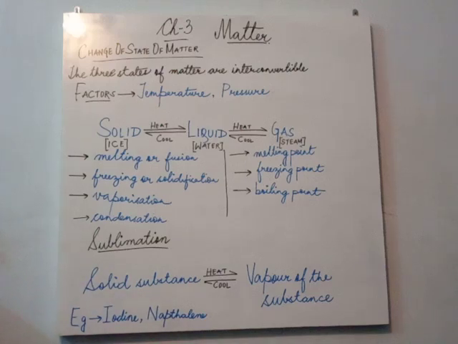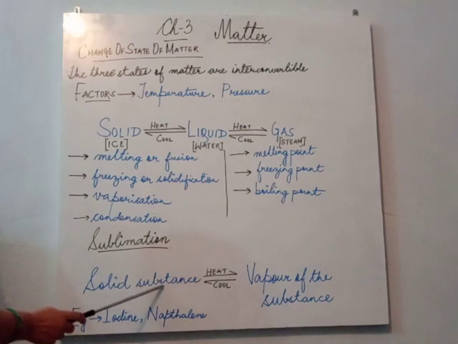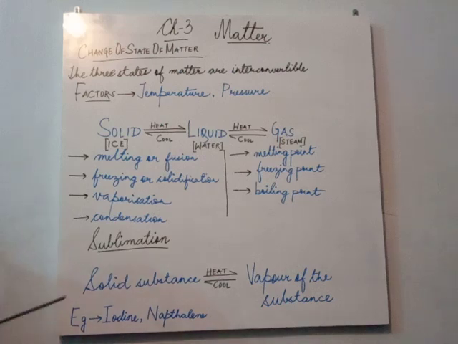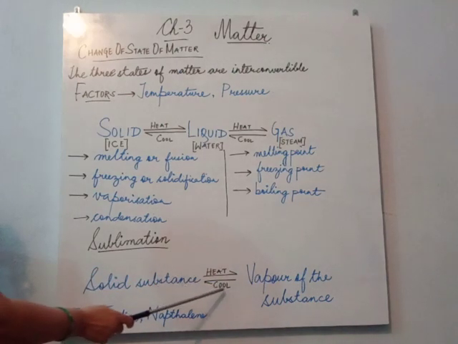Clear? Now, one more important physical process is sublimation. Now, what is sublimation? Certain substances change directly from solid to gas on heating, and from gas or vapor to solid on cooling.